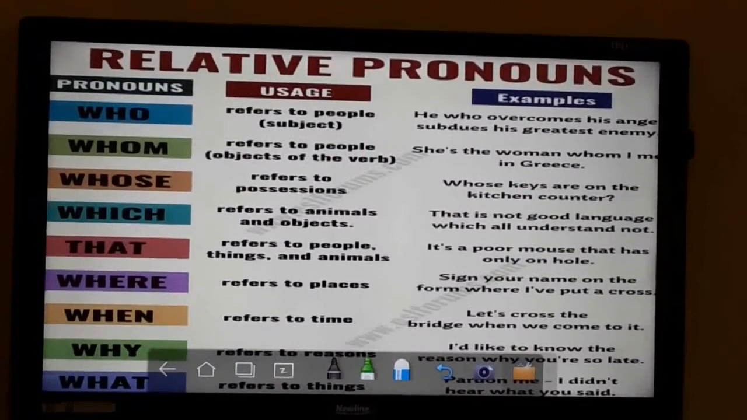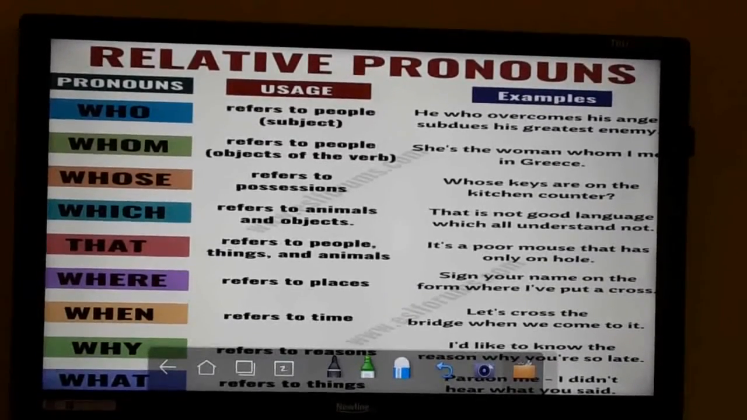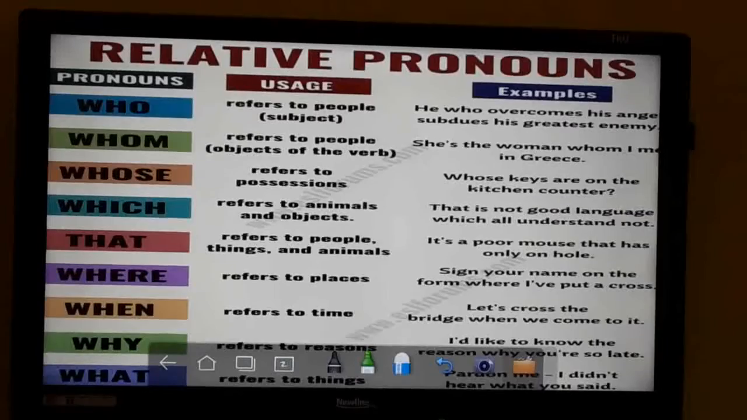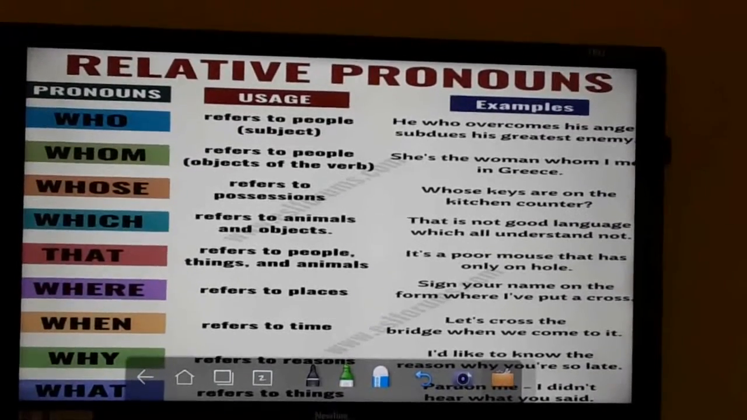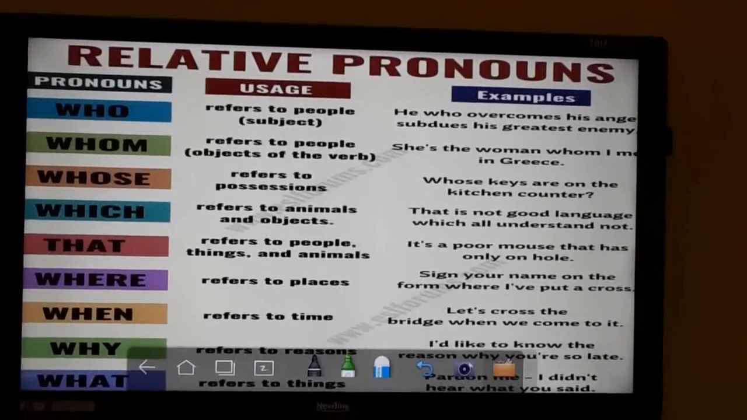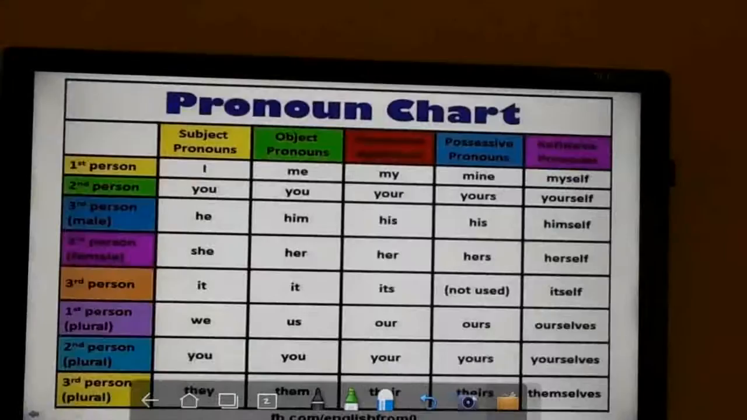Next you can see relative pronouns. Here also WH words will be coming. Who, whom, whose, which, that, where and all. He who overcomes his anger subdues his greatest enemy. So here who works as the relative pronoun.